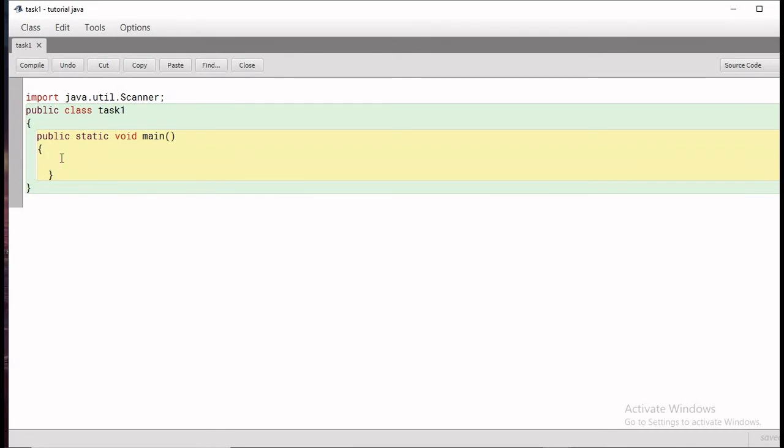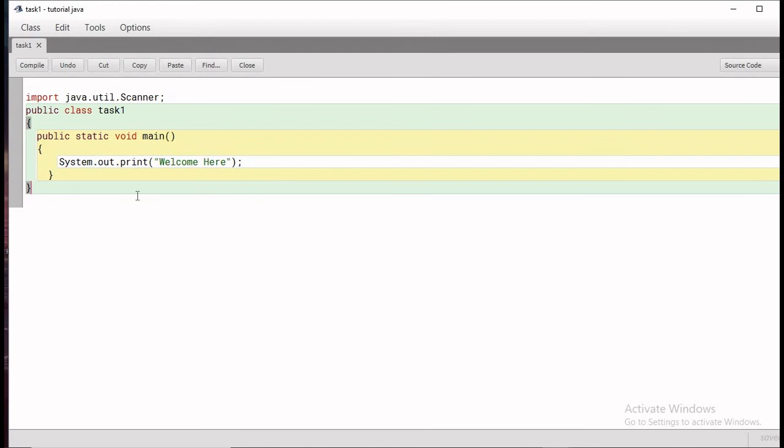So now if you want to print any simple message, you have to write System.out.print. And then you can write any message that you want, welcome here, and then you have to put a semicolon.